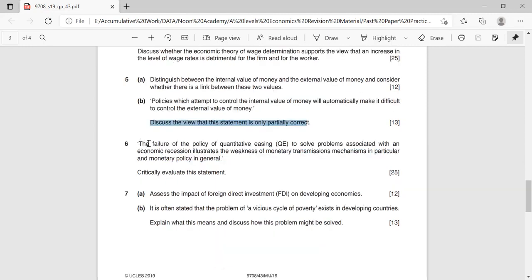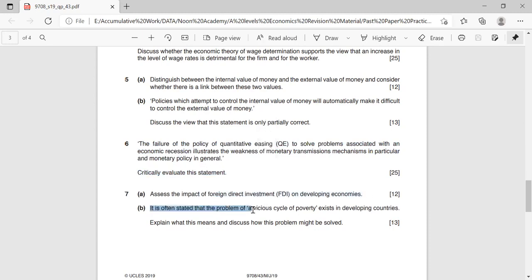Okay, the failure of policy of quantitative easing to solve problems associated with an economic recession illustrates the weakness of monetary transmissions mechanism in particular and monetary policy in general. Critically evaluate this statement. Assess the impact of foreign direct investment on developing economies.